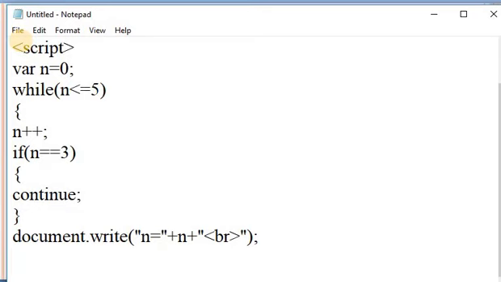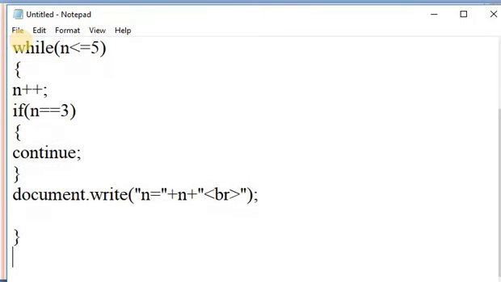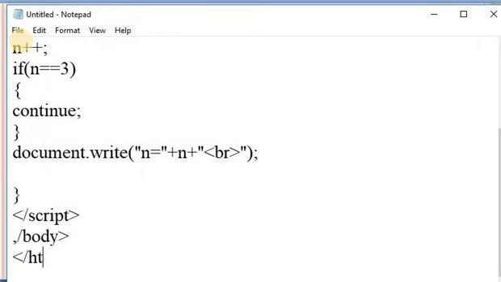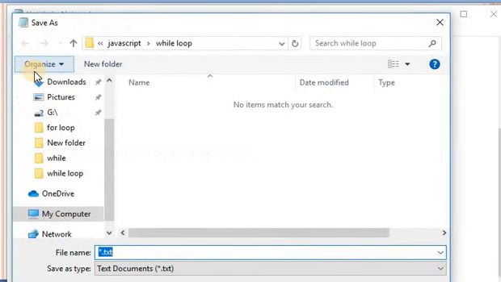Okay. Next, close the while loop and close the script tag, then close the body tag and close the HTML tag. This is the body tag. Save this file with the extension of HTML.